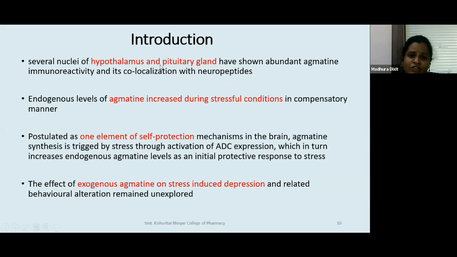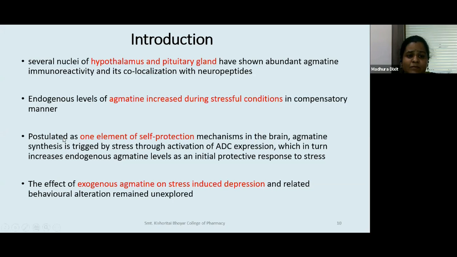So in these two nuclei, agmatine has been tremendously co-localized with other neuropeptides, which means it has some role in the management. Endogenous levels of agmatine increase during stressful conditions. So it has also been observed that if you see any stressful conditions and measure the endogenous level, you will find that there is a rise in the agmatine level.